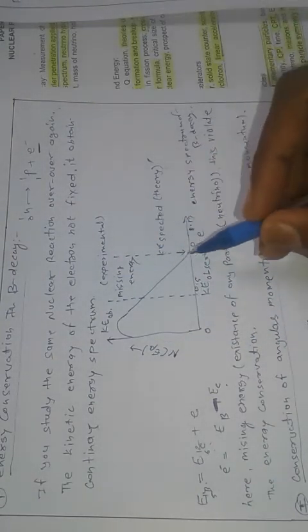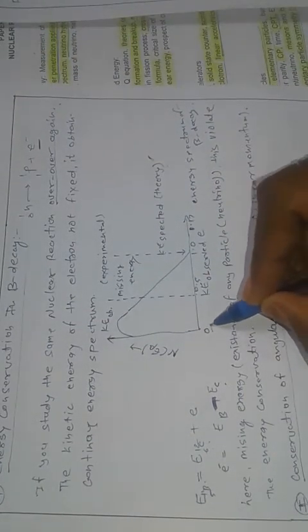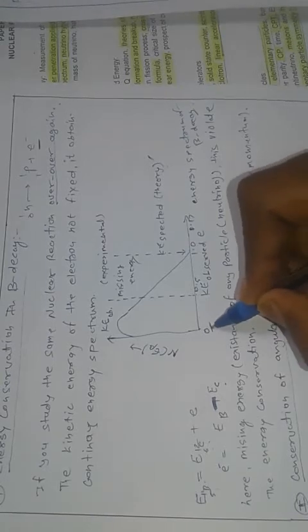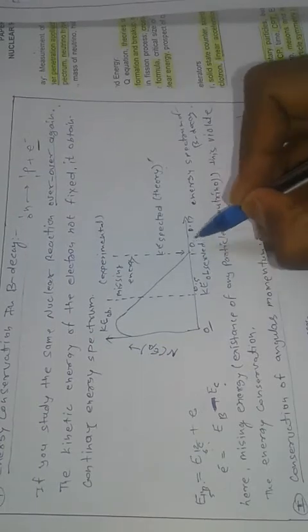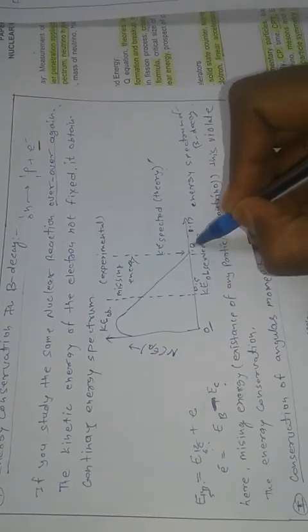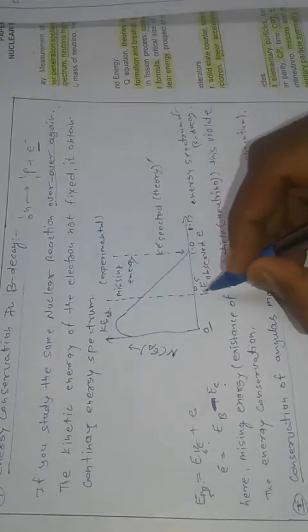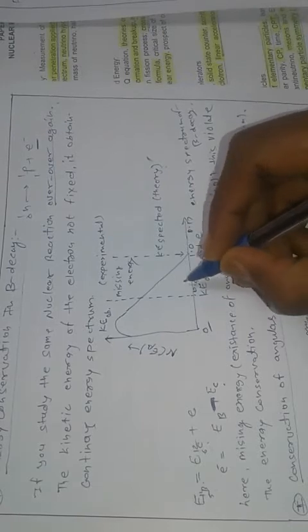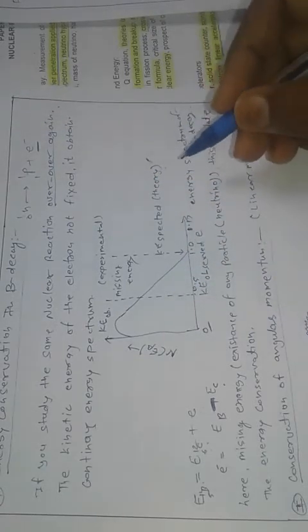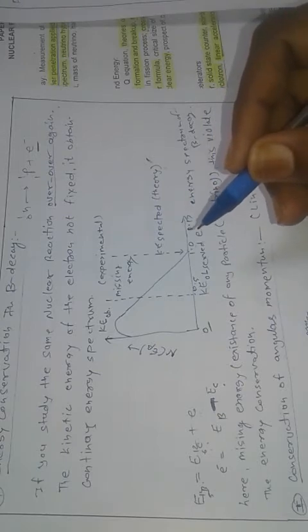Here, one time the kinetic energy of the beta particle is 0, and next time, in the next experiment, the kinetic energy of the beta particle is 1.0, and another time the kinetic energy of the electron or beta particle is 0.5 something. So at different times the electron achieves different kinetic energy.